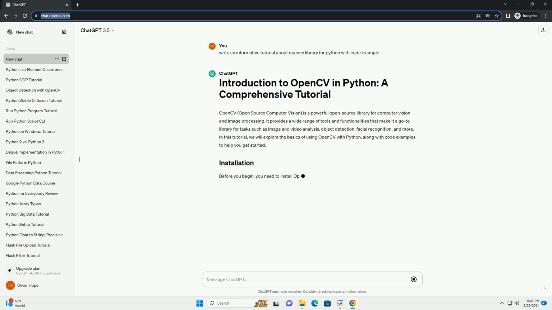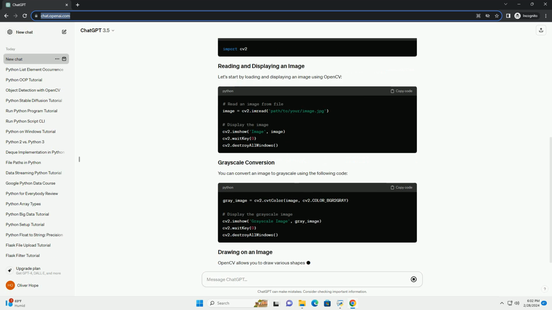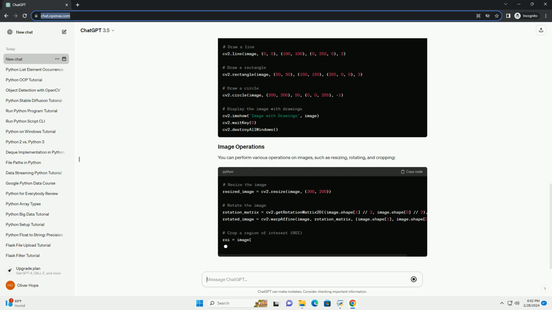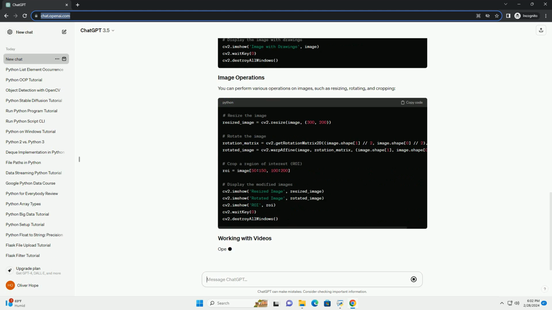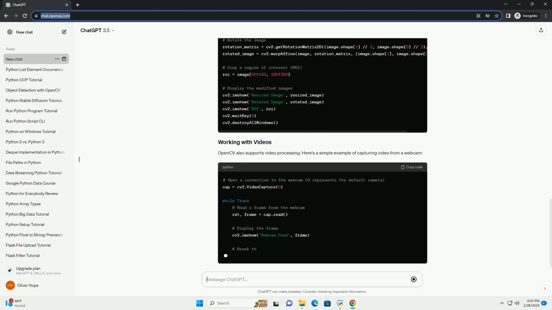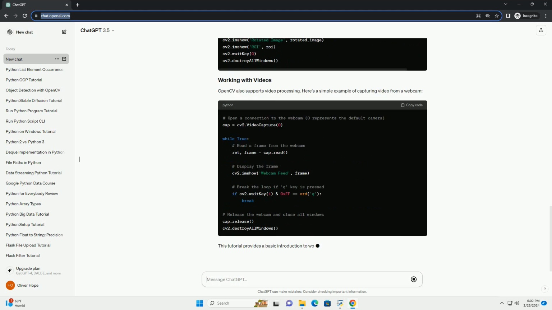Before you begin, you need to install OpenCV. You can install it using pip. To use OpenCV in your Python code, you need to import the cv2 module. Let's start by loading and displaying an image using OpenCV.